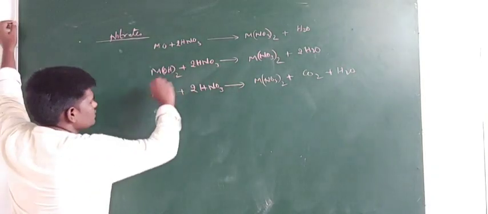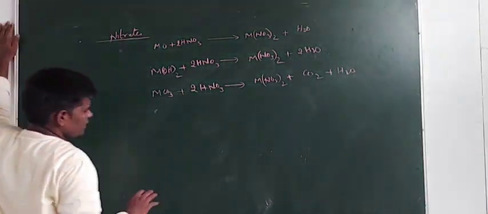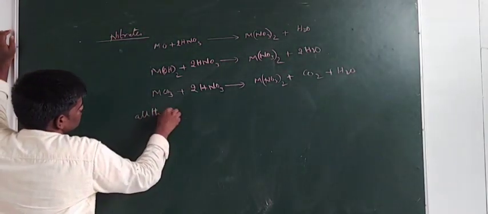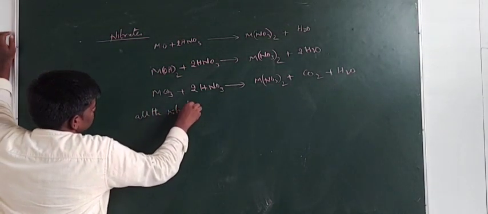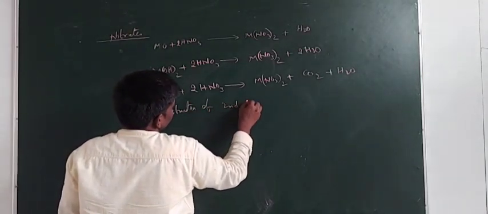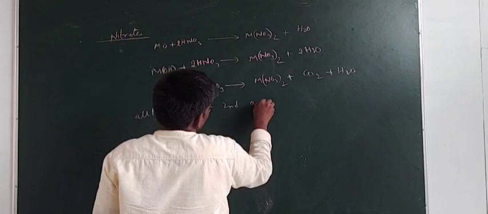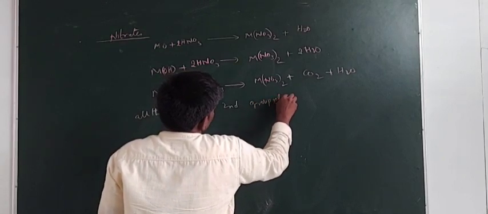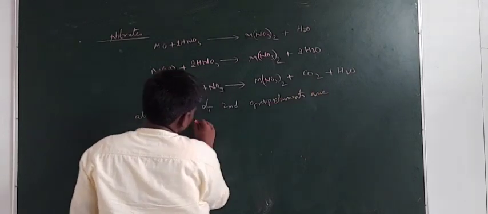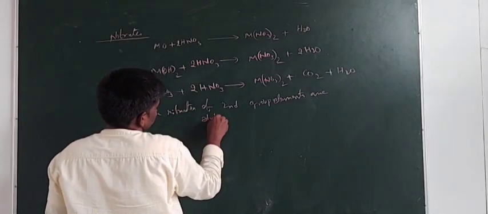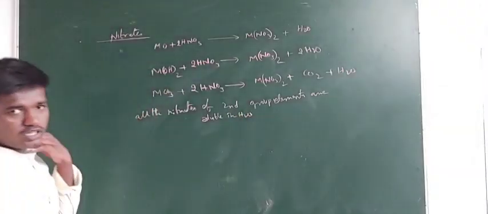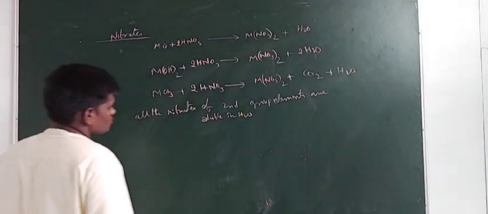Next, the nitrates of the second group elements are soluble in water. So all are soluble in water.